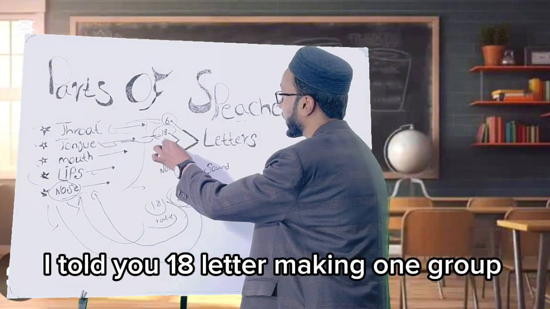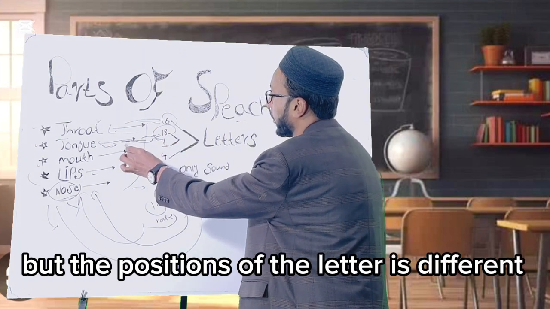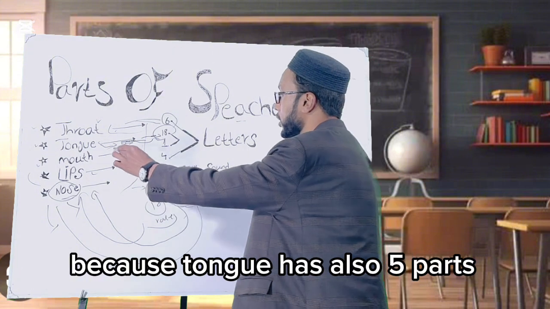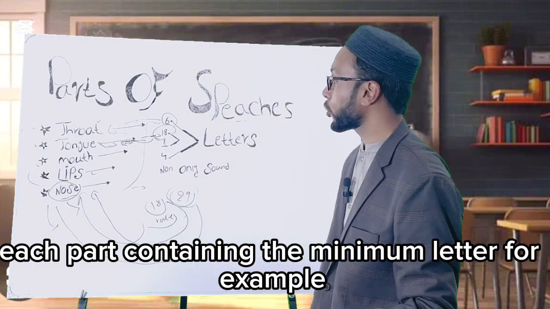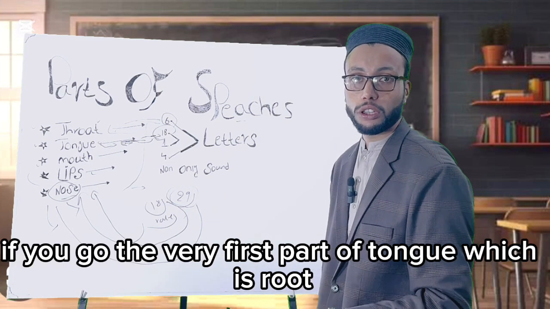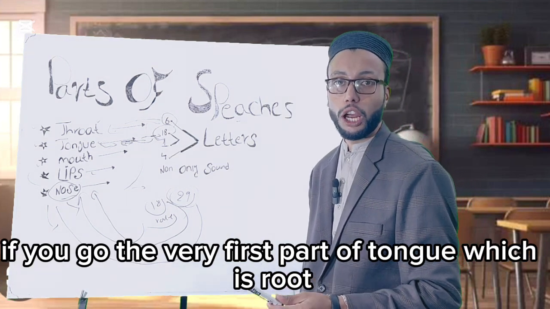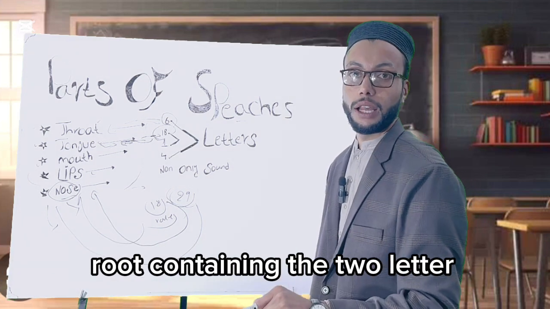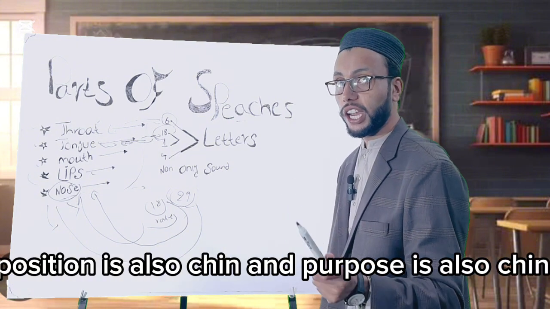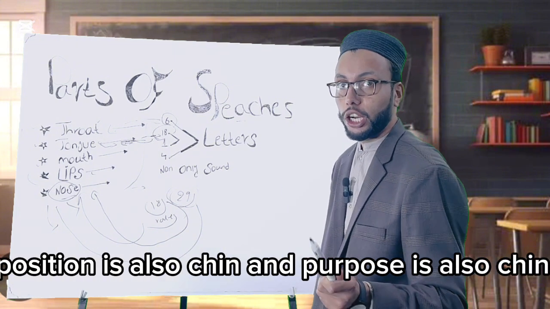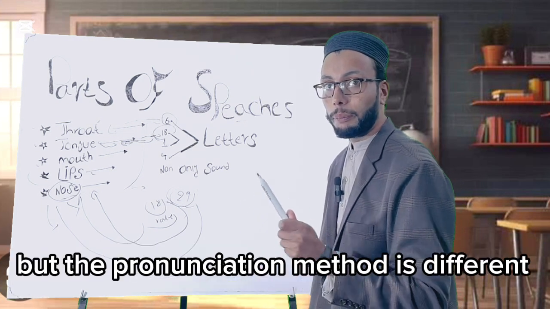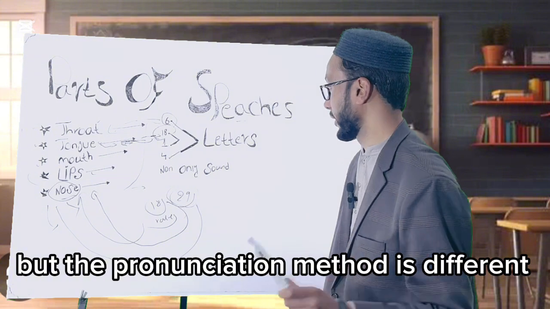I told you the 18 letters make one group, but the positions differ, because the tongue has five parts. For example, the very first part, the root, contains two letters, but the position and purpose are different. Two different letters are pronounced from one part of the tongue, but the pronunciation method is different.